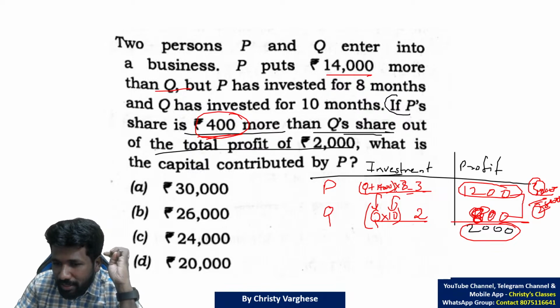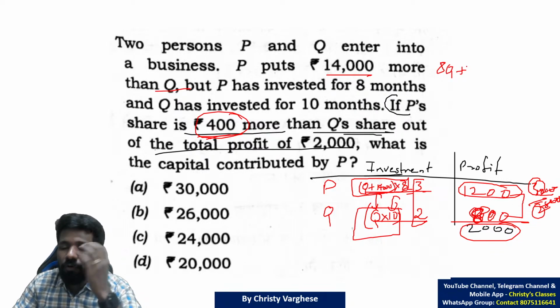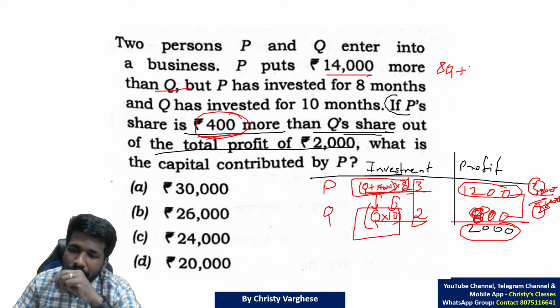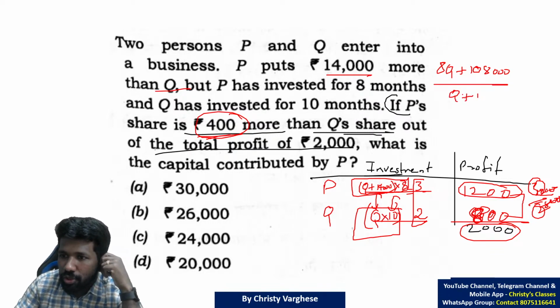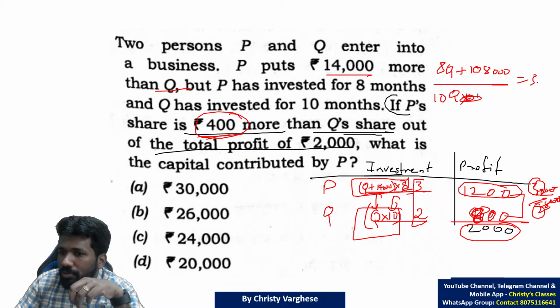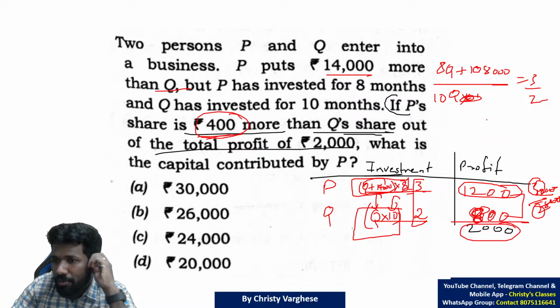Anyway, here this is the investment of P and this is the investment of Q. That investment ratio also should follow 3 by 2. That means Q plus 14,000, into 8. Into 8 means 8Q plus 14,000 into 8. 14 into 8 will be 80 plus 28, 108,000. 108,000 divided by Q into 10, that is 10Q, is equal to 3 by 2. This you can solve to get the answer. You can get the value of Q and from that Q plus 14,000 will be the value of P.